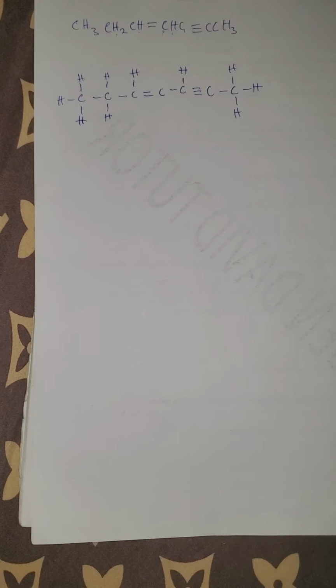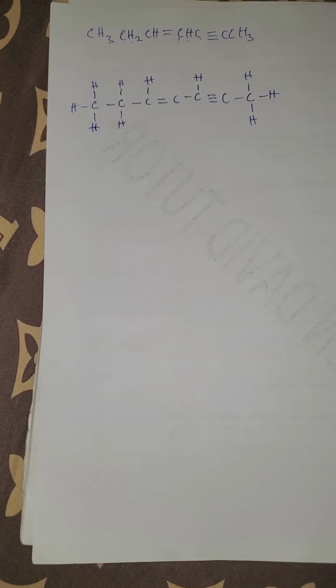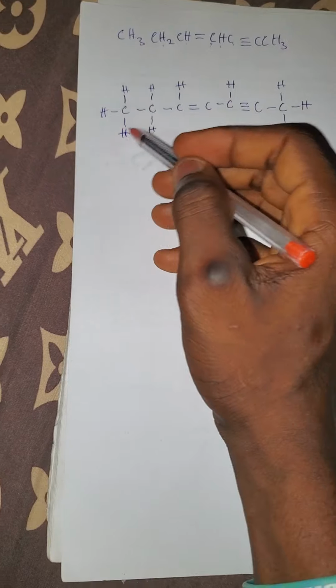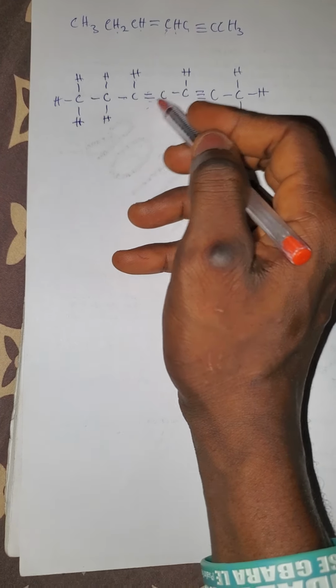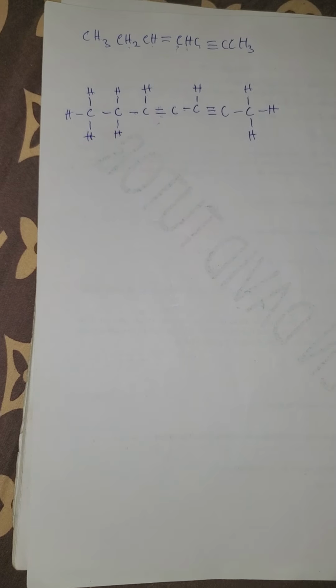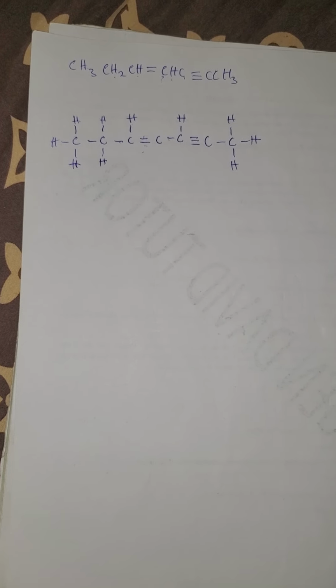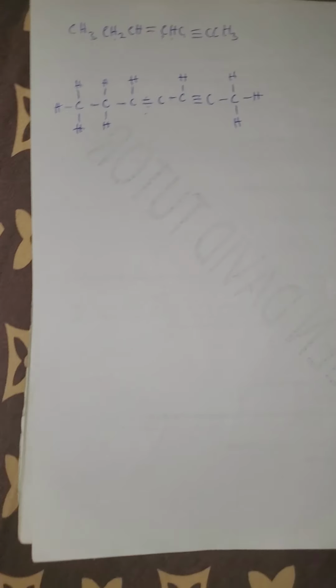Now you have to verify if those carbons are complete. Let us verify. We have this to be 4. This one is also 4. This one is 1, 2, 3, 4. It's also complete. 1, 2, 3. So that means there should be CH3. Sorry, if you check this very well, there's a mistake here.